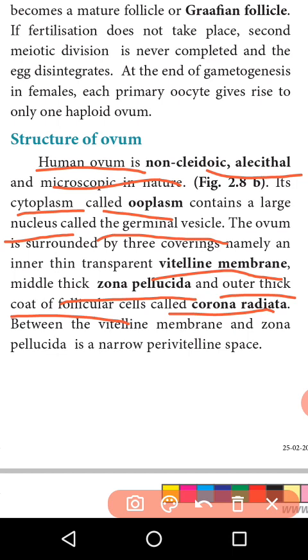Then between the vitelline membrane and the zona pellucida there is a narrow space called the perivitelline space.